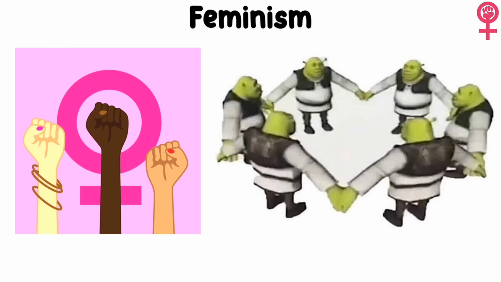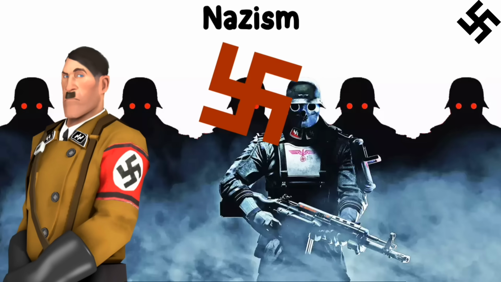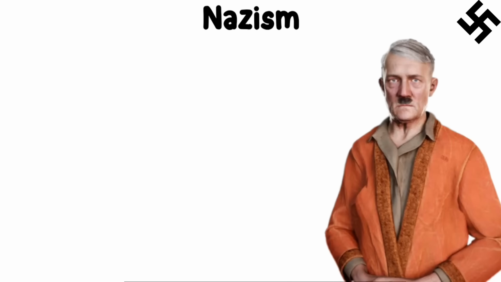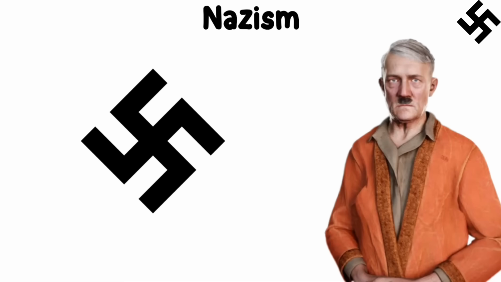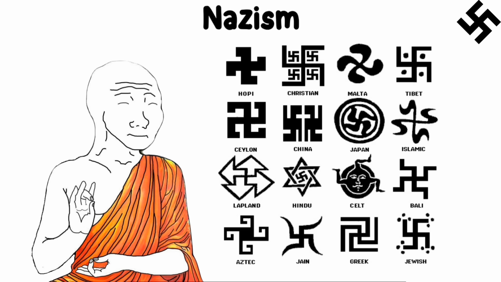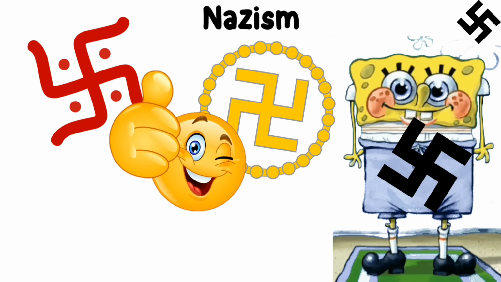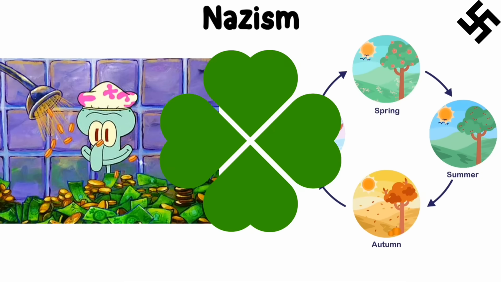Nazism. The most famous symbol of Nazism is the swastika, which the Nazi Party adopted in the 1920s. The design, a black swastika tilted at a 45-degree angle inside a white circle on a red background, became the official emblem of Nazi Germany. The swastika itself has been around for thousands of years and was originally a positive symbol in many cultures, including Hinduism, Buddhism, and Norse traditions, where it stood for good luck, prosperity, and the cycles of life.